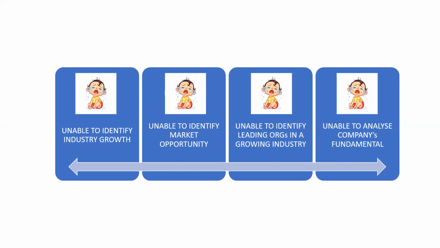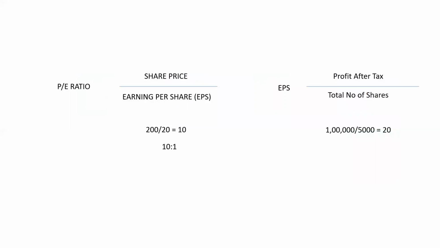And after analyzing the market opportunity and industry growth, we choose some of the leading organizations who are really reliable from that growing industry. So if we do this multiple fundamental analysis, then we can say our investment growth will be far better than the others, right?